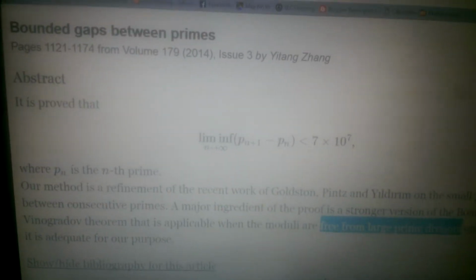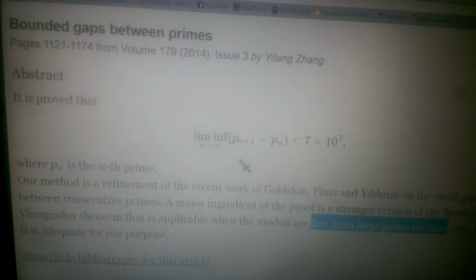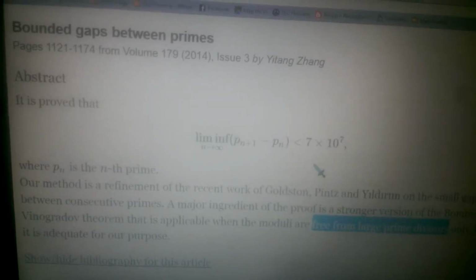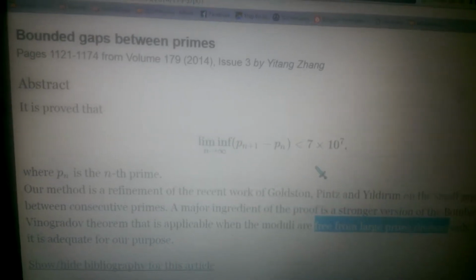Hello and welcome to my project on primes, which I call Unbounding Primes. I call it Unbounding Primes because Yitang Zhang, back in 2014, proved that the limit as n approaches infinity between consecutive primes is less than 70 million. That just means you can't have 70 million consecutive products, or products in a row.